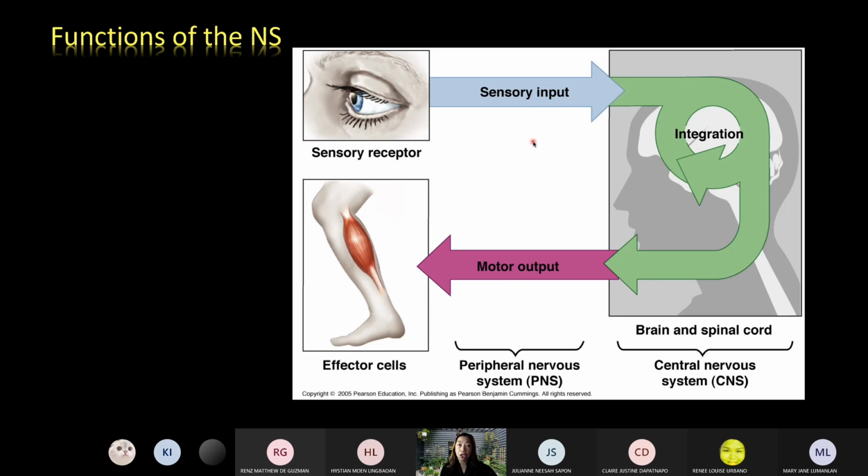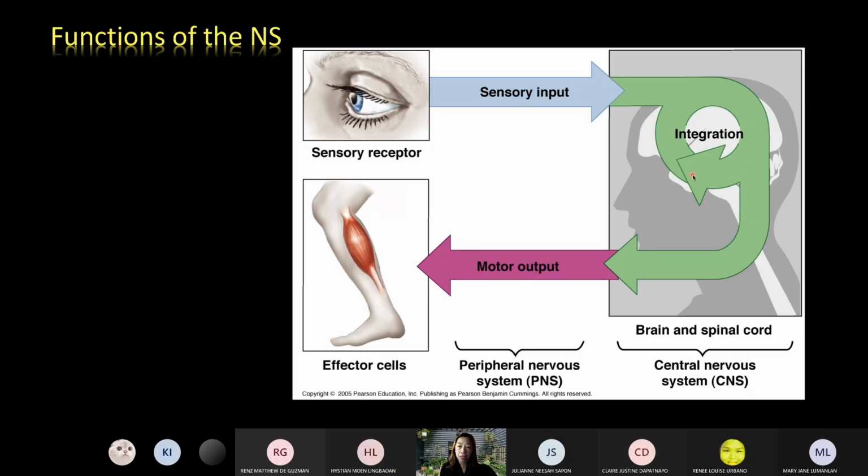In relation to the receptors we discussed earlier, the sensory function allows our sensory receptors, the cutaneous receptors in the skin and the special senses, to monitor changes in the external and the internal environments. After getting these sensations or messages, they will be transported to the CNS for integration. That's the integrative function of the system.